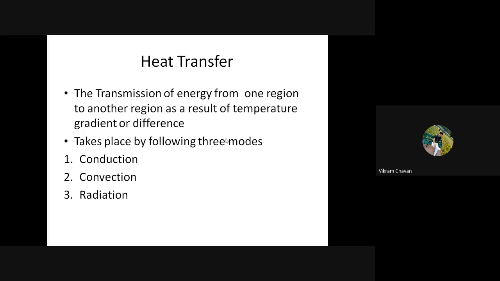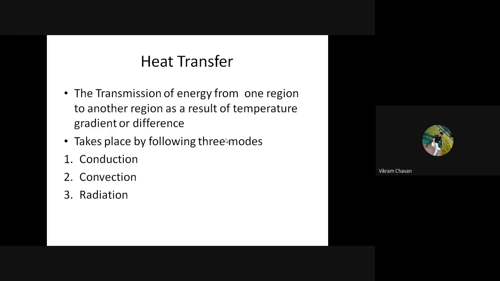Okay, so I assume that you have written all the points because without this basic knowledge you can't move ahead or dive inside this particular subject. Heat transfer is a very important subject, and you will find numerous applications of it all around you, in your home and in different types of industries. So the subject is important. For that purpose I covered some basic knowledge which will be the foundation for this subject.